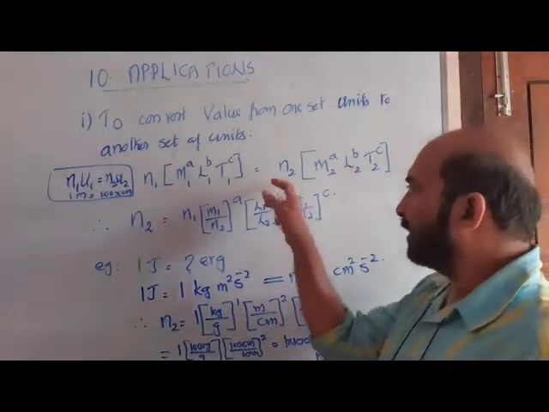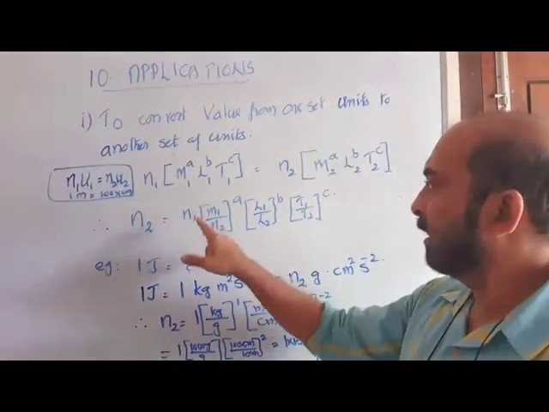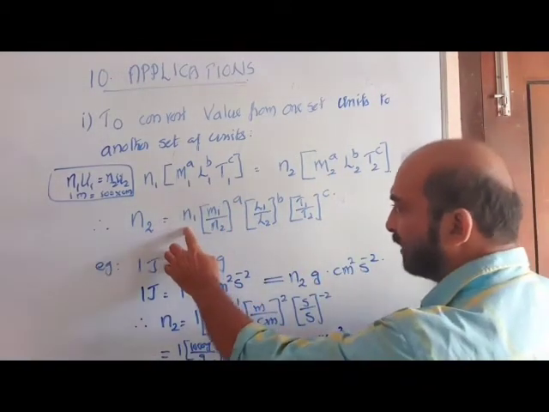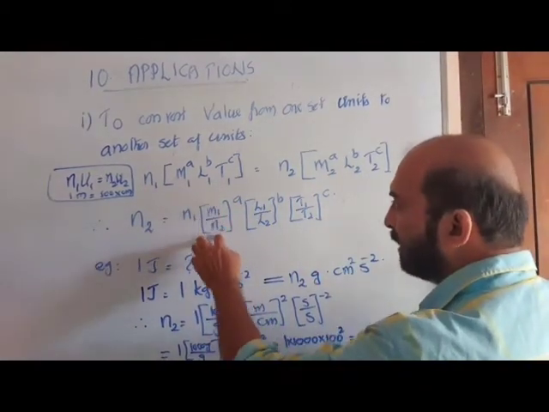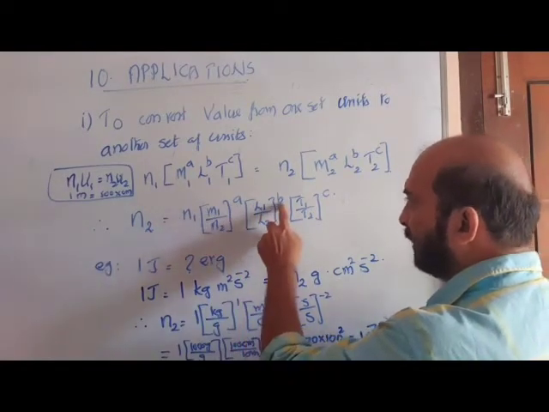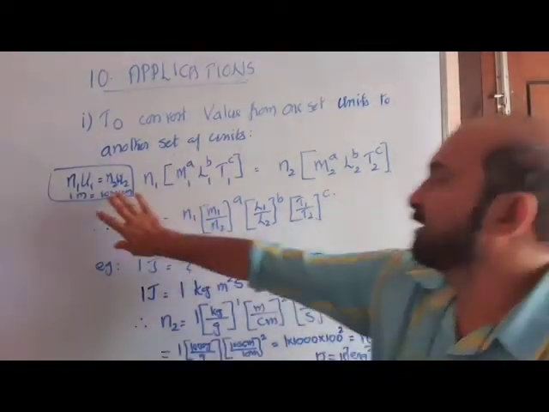Now we want to get the value N2. So N2 is equal to, cross multiplying, identical terms can be raised to the same power: N2 = N1 (M1/M2)^a (L1/L2)^b (T1/T2)^c. This is the required equation.